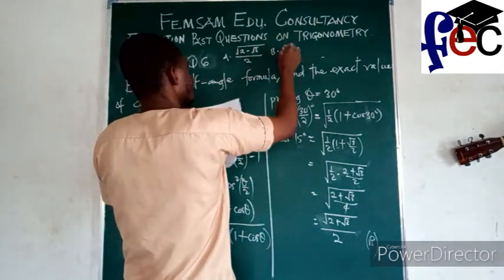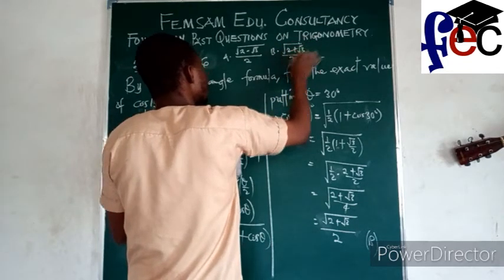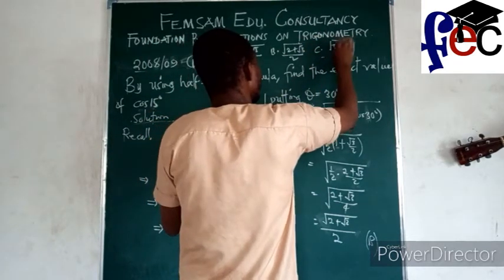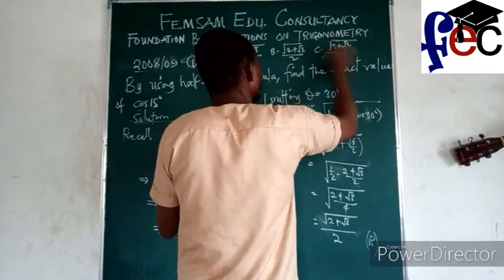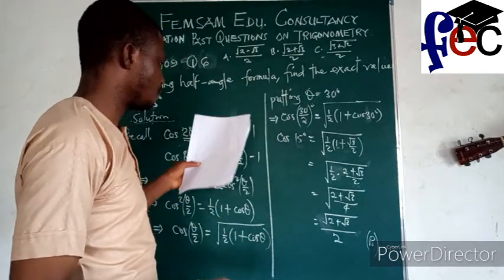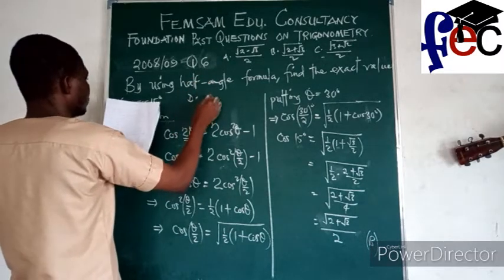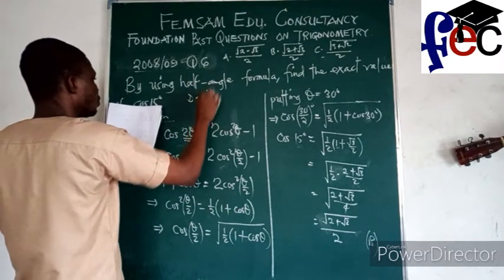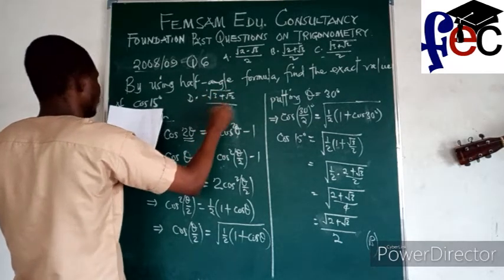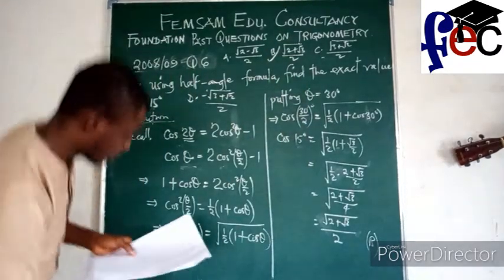B is square root of 2 plus root 3 divided by 2. Option C is square root of 3 plus root 2 over 2. Then option D is minus square root of 3 plus root 2 all over 2. Of course, your correct answer is option B.